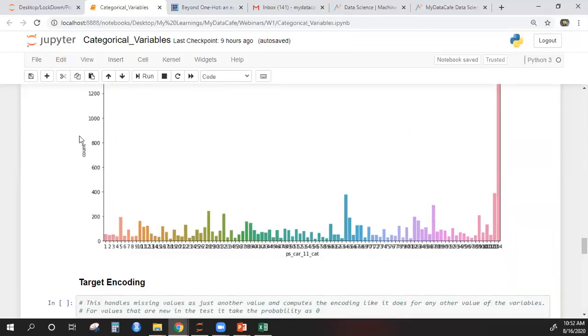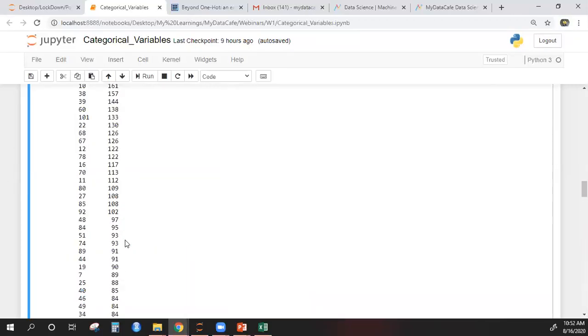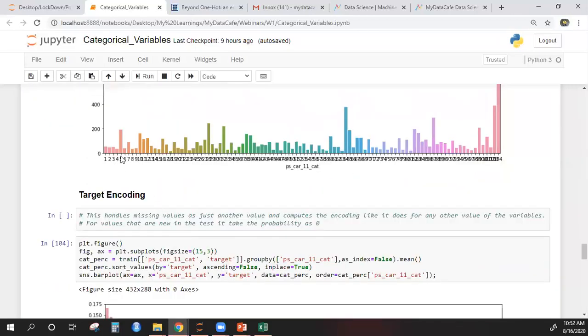So the count is on the y-axis, and the x-axis is the variable. Okay, these are unique values. You can see there are almost like how many are there? 104 of them. Okay, starting from 1 goes to 104.